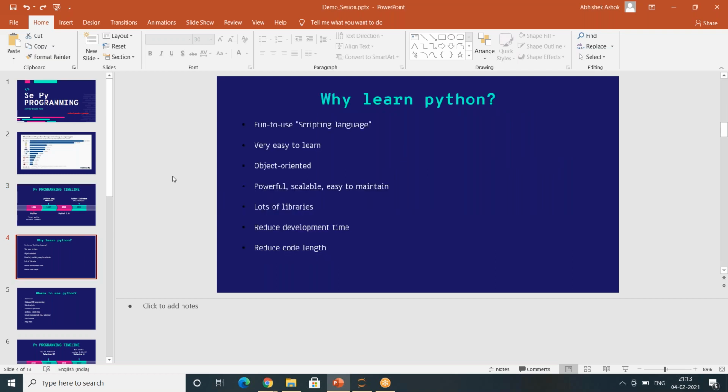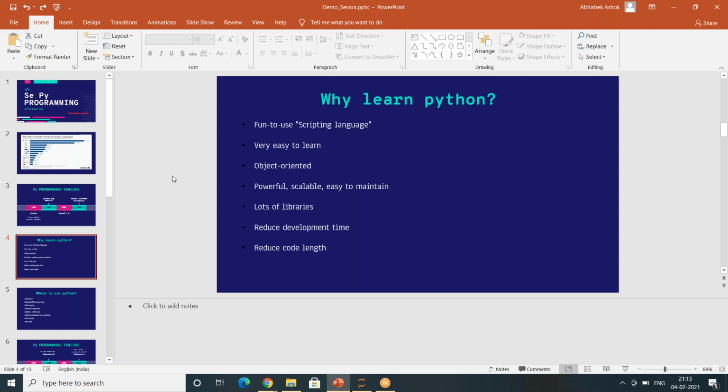Okay, why learn Python? I've been continuously repeating, it is a very easy, fun scripting language. Because many of you are not into programming, there is something called object oriented programming, short form OOPS. This concept is very useful, so we will learn the OOPS concept as well. I won't go into detail today because I want to focus more on Selenium Python, but in our program we will learn OOPS in detail as well.